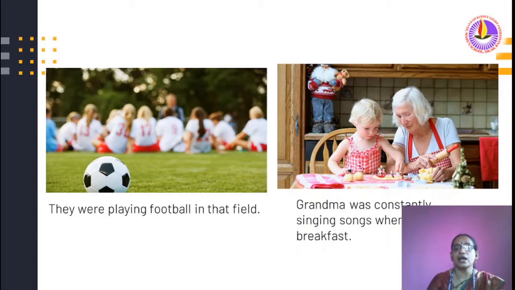Second figure, grandma was constantly singing songs when she made us breakfast. So earlier grandma was singing, but now she was playing with that kid. Grandma was constantly singing songs when she made us breakfast.